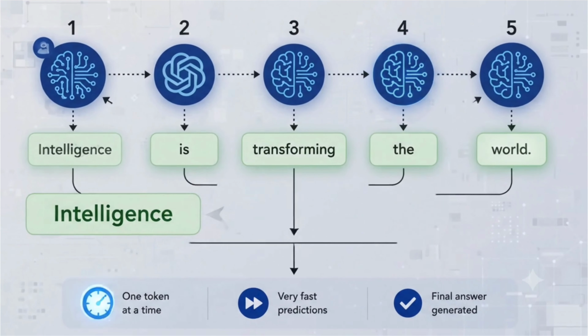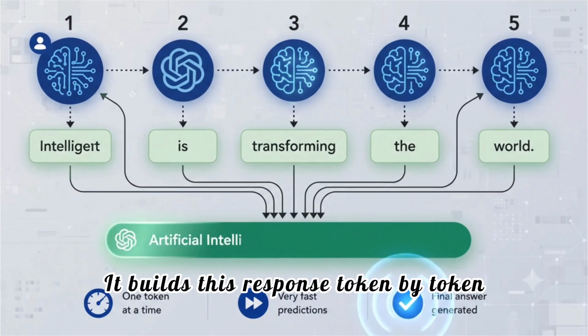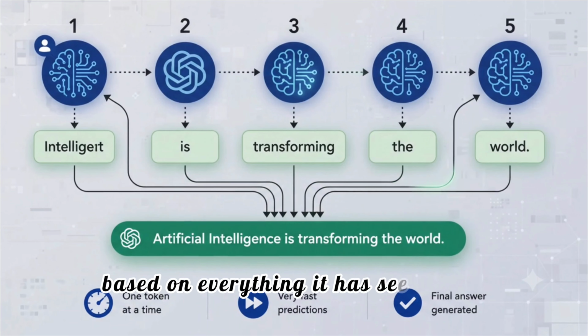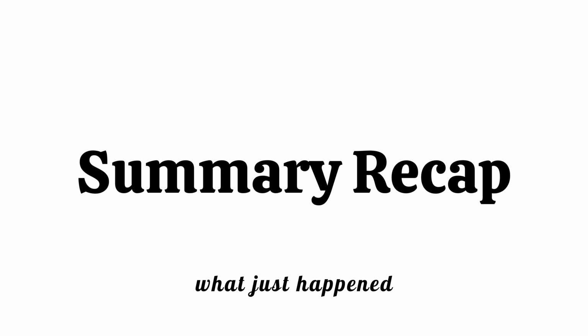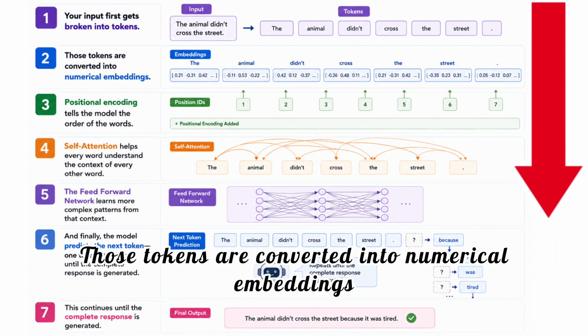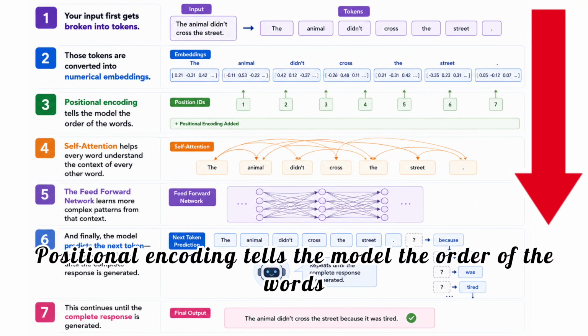In simple terms, an LLM doesn't generate a full sentence in one shot, it builds the response token by token, always choosing the most likely next token based on everything it has seen so far. Okay, so let's quickly recap what just happened. Your input first gets broken into tokens. Those tokens are converted into numerical embeddings. Positional encoding tells the model the order of the words.